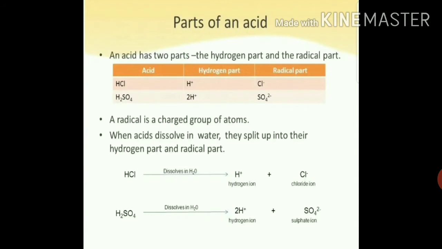When it dissolves in water, it breaks into the hydrogen part, that is 2H plus, and the radical part is SO4 2 minus. It means that a radical is a charged group of atoms. What is a charged group of atoms? Any atom or group of atoms that bears one or more positive or negative electrical charges.